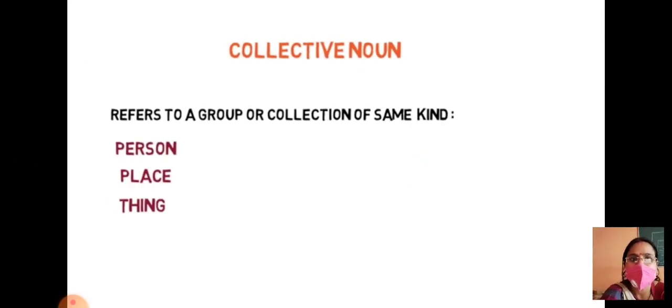Let's move ahead, and now let us discuss collective nouns. Students, if you have already cleared the concept of proper and common nouns, then you are able to do exercises one and two of your chapter by yourself. Now let us discuss collective nouns. It is already clear to you that it refers to a group or collection of the same kind. It could be a person, a place or a thing.